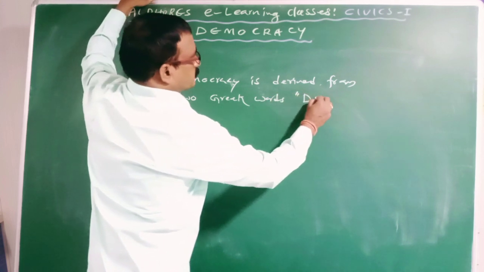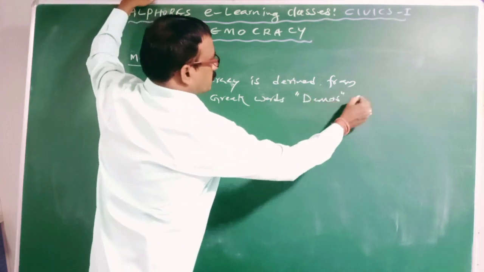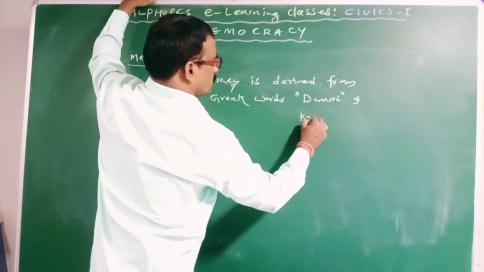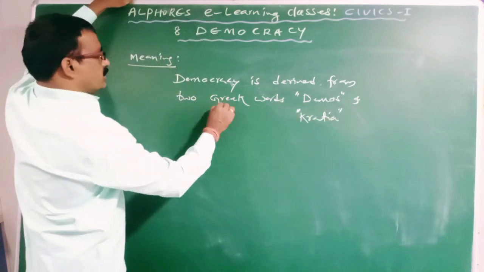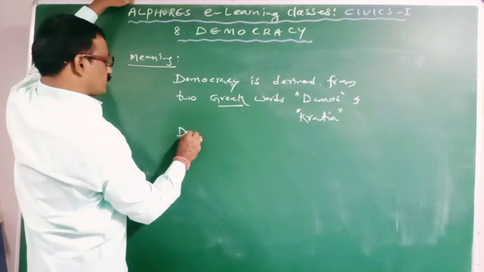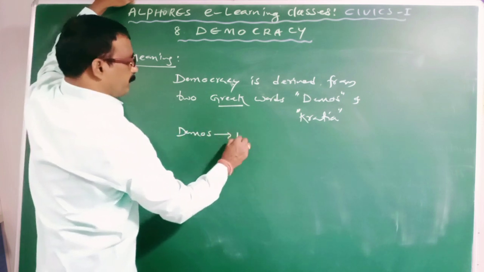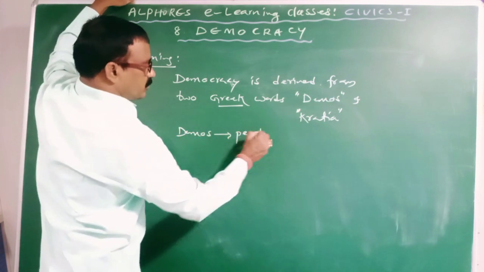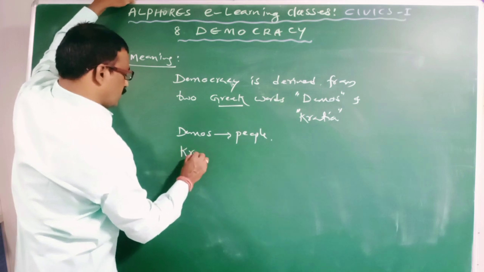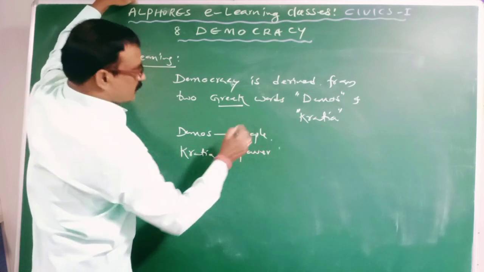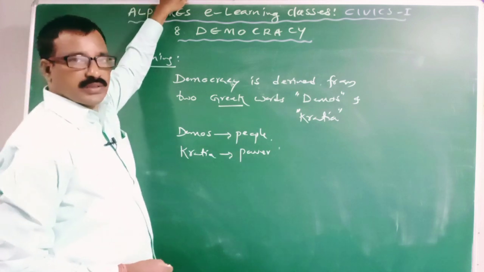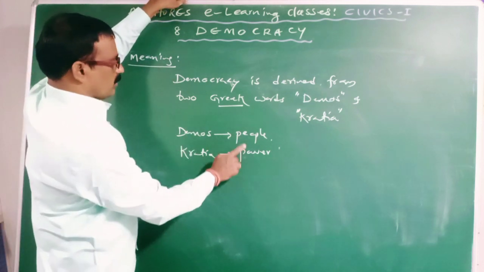One is demos, another one is kratia. In the Greek language, demos means people, and kratia means power. So democracy means the power of the people.